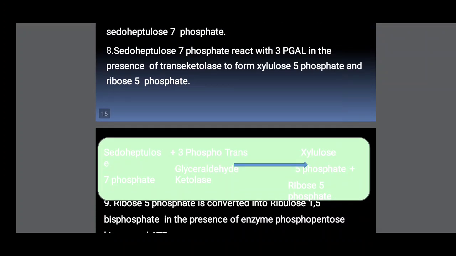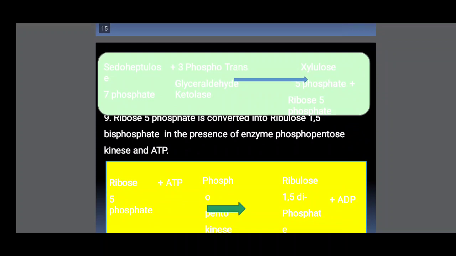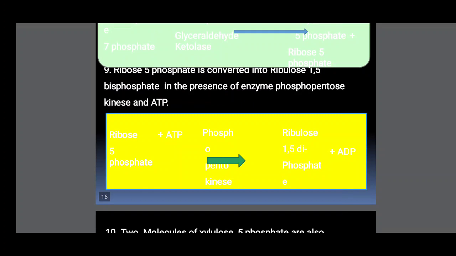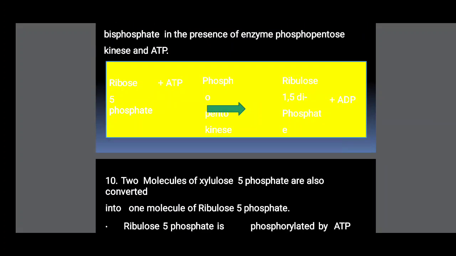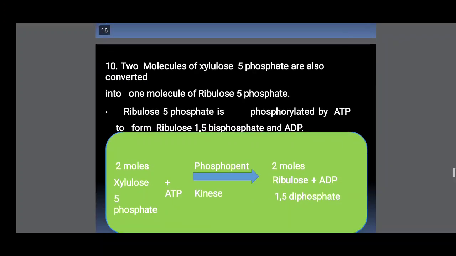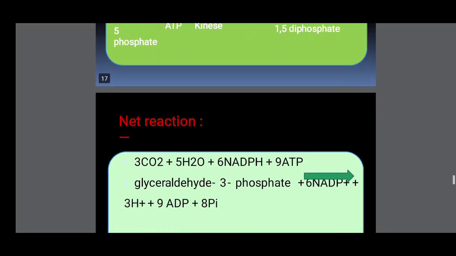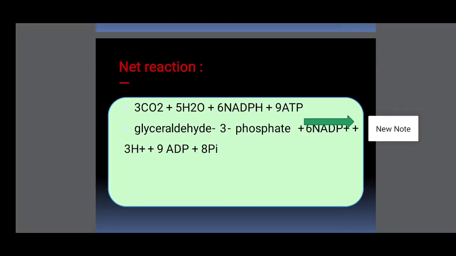Already we have one xylulose 5-phosphate, so these two xylulose 5-phosphates are converted into ribulose 5-phosphate. Already here one ribulose 5-phosphate is there. These 3 ribulose 5-phosphates are converted with the help of 3 ATPs to ribulose 1,5-bisphosphate. So finally the ribulose 1,5-bisphosphate is formed.